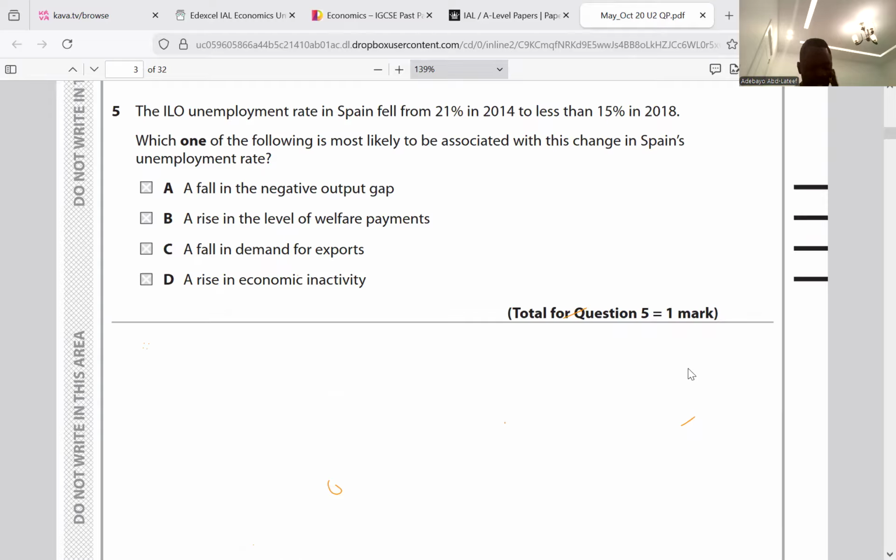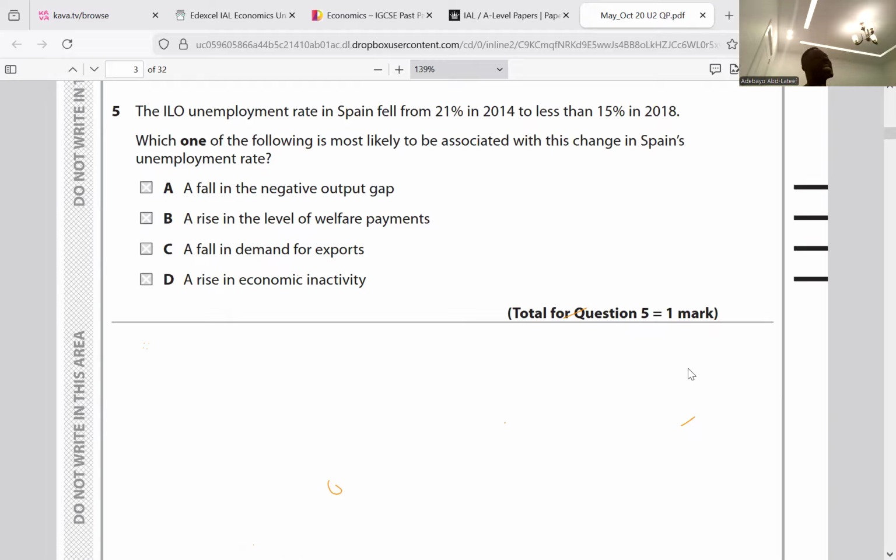So it's not B. A fall in demand for exports. Demand for exports leads to demand for labor, as labor is a derived demand. So a fall in demand for exports will bring about a fall in employment, because the demand for labor is a derived demand. So a fall in demand for exports will create unemployment. It will not bring about employment. So it is not C.